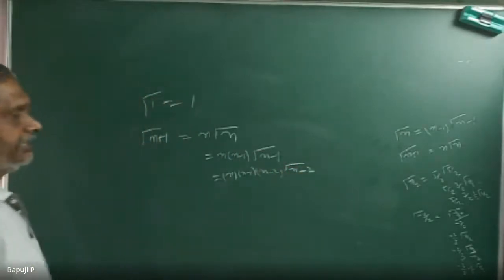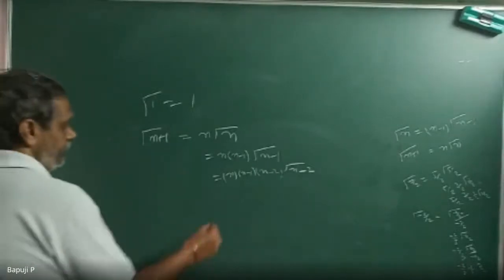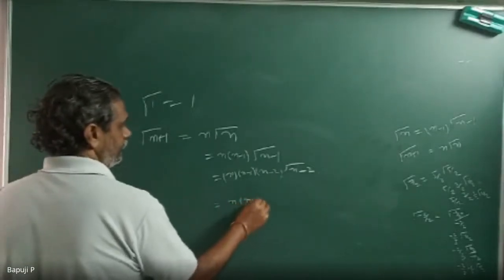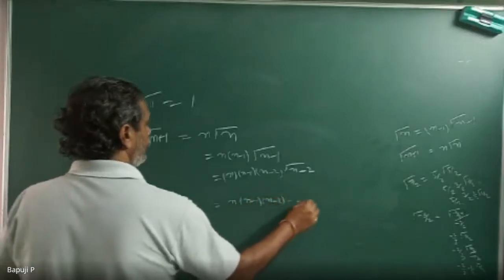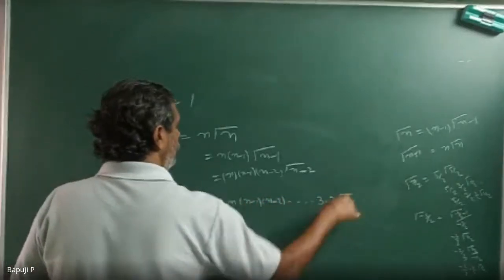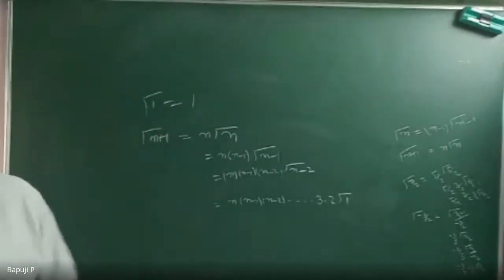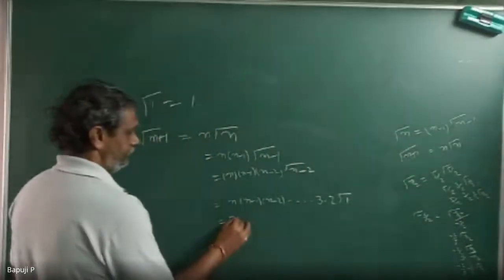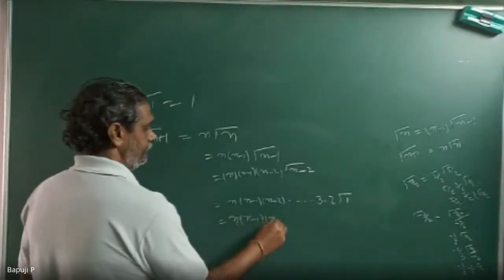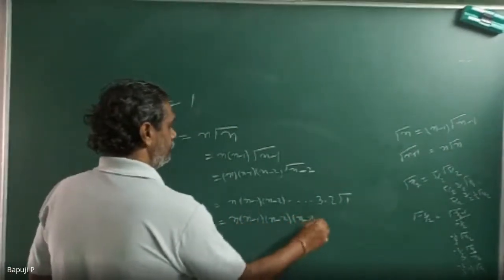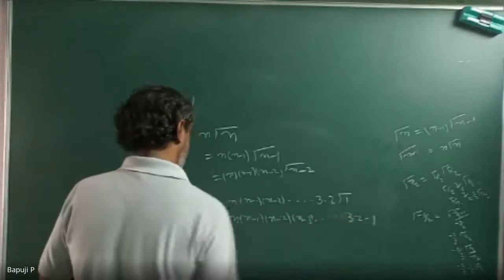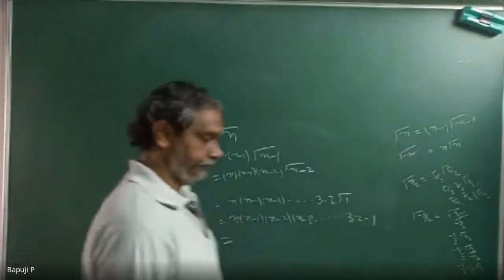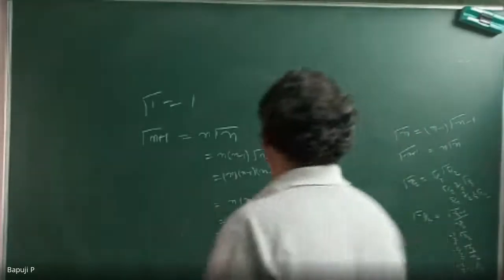Suppose if it is an integer, up to where it will go, can you expect? Up to 3 into 2 into gamma 1. Correct? What is gamma 1? 1. So from this, what you understand? Factorial n. So n factorial.